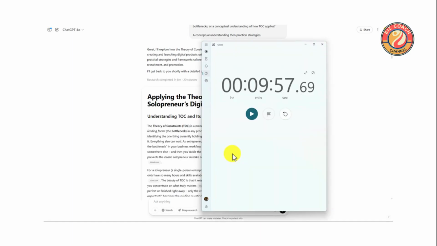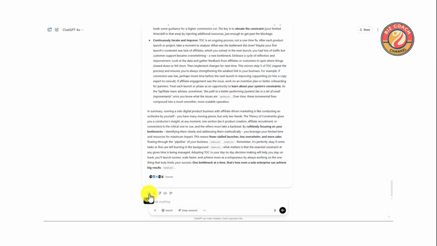Understand how the theory of constraints can be applied to solopreneur digital production. This methodology helps identify bottlenecks and optimize processes for better efficiency and results. By focusing on bottlenecks and optimizing processes, you can achieve greater efficiency and success in your projects. ChatGPT provides guidance on how to implement these strategies effectively.